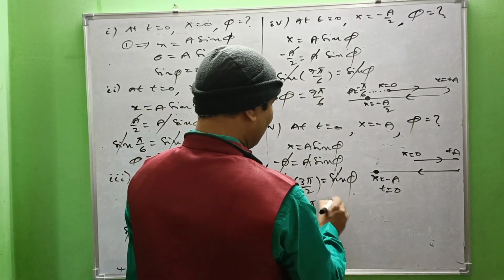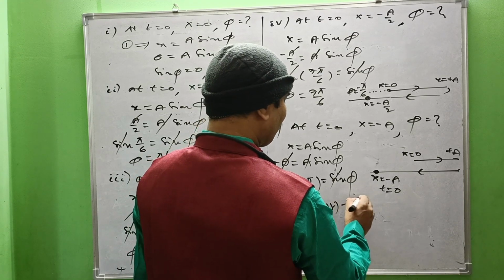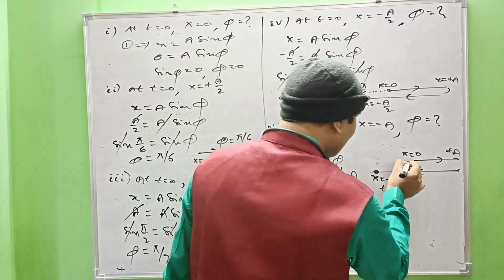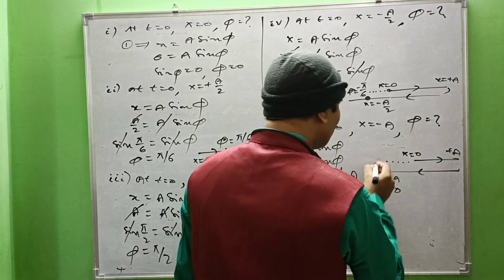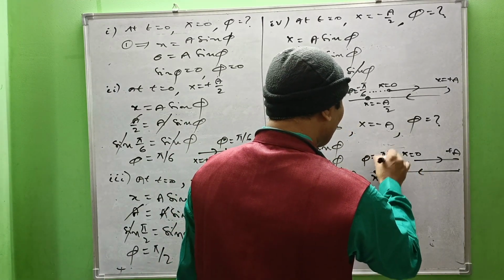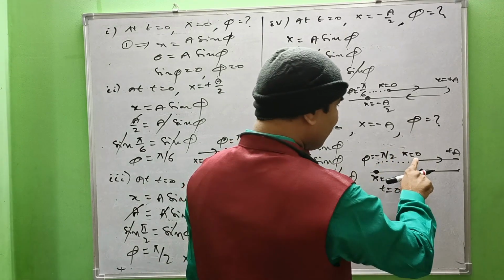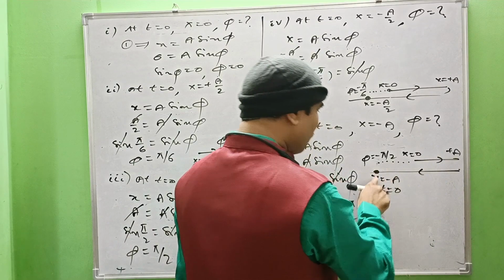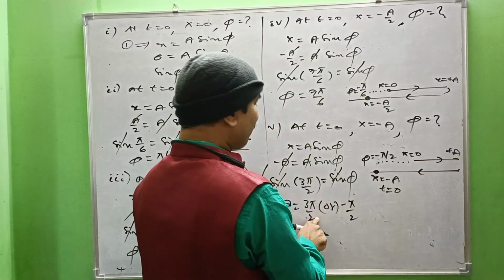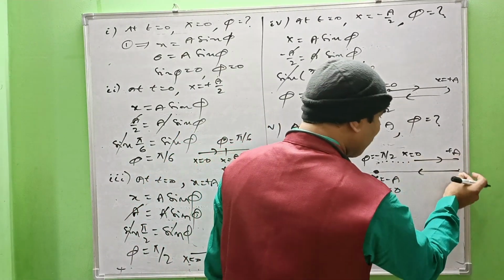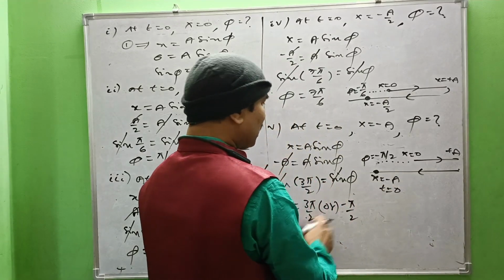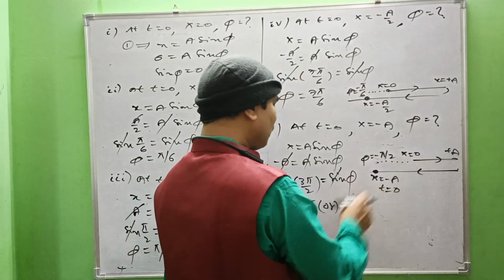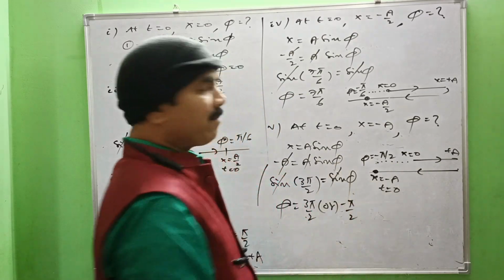Otherwise, minus pi by 2 also. If I take the direct oscillation leftwards, then phi becomes equal to minus pi by 2. If I take rightwards and again leftwards like this, for this motion phi equals 3 pi by 2, because pi by 2 plus pi by 2 plus pi by 2. Otherwise, if I take direct oscillation from the mean position like this, it may be minus pi by 2 also.